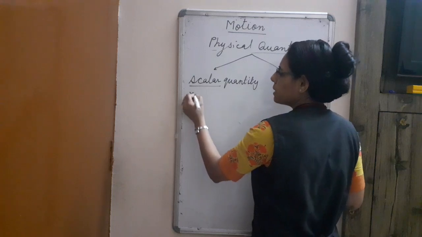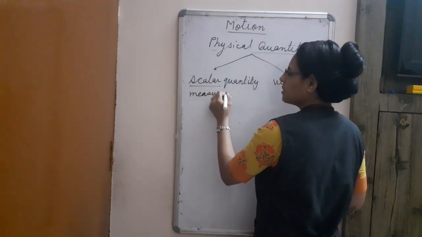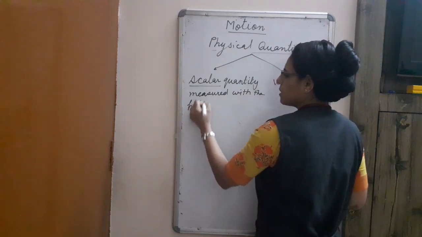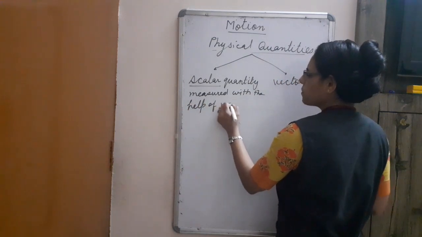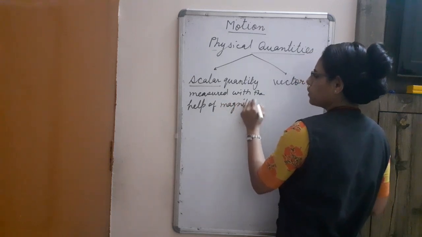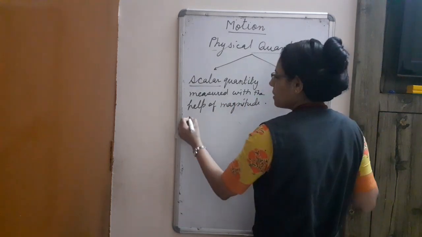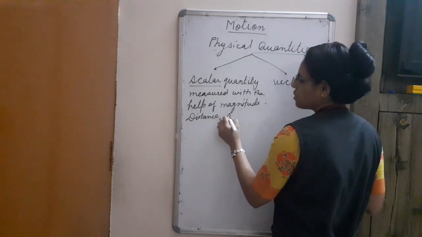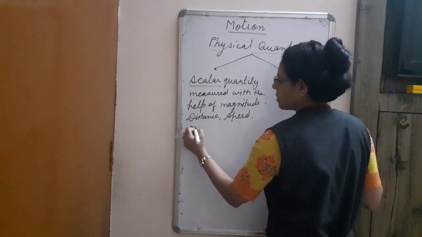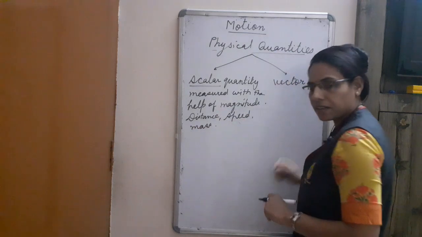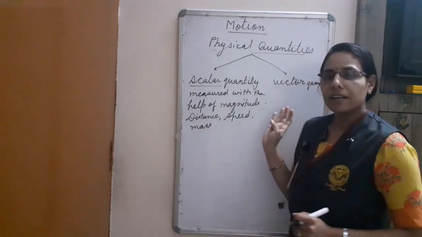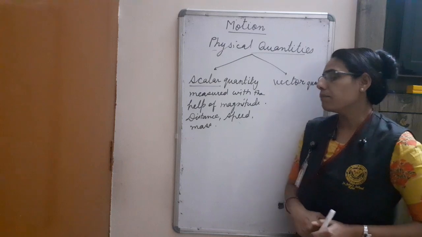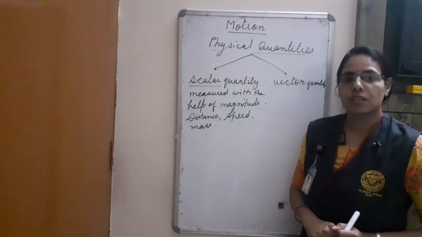Scalar quantities measure with the help of magnitude. Example, distance, speed, mass, etc.